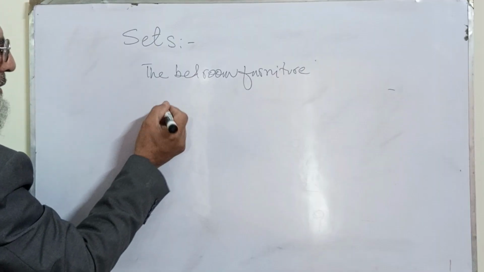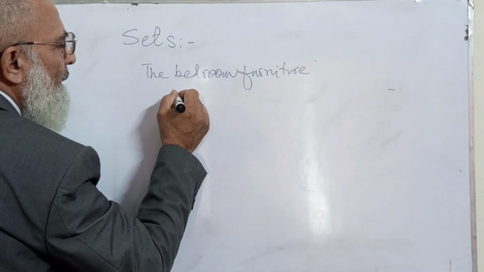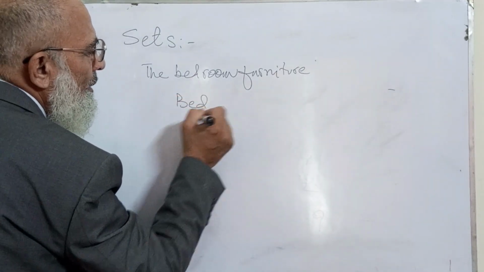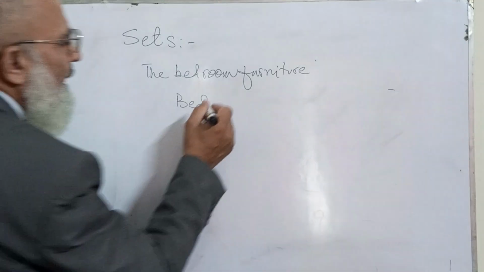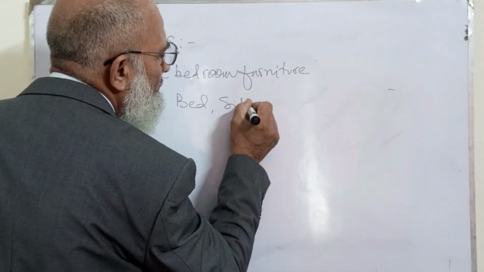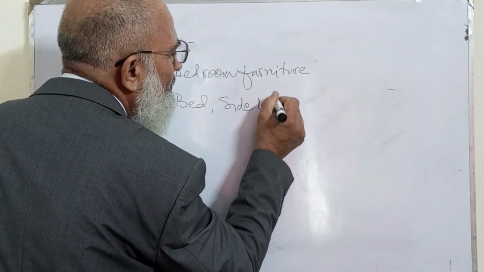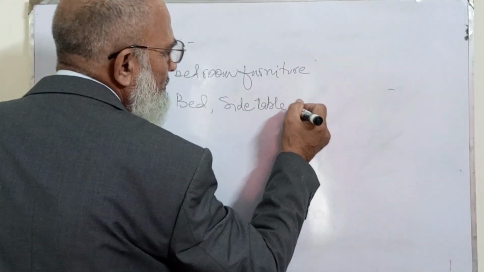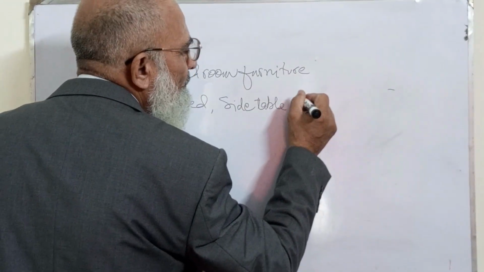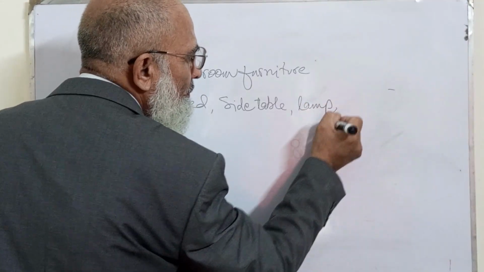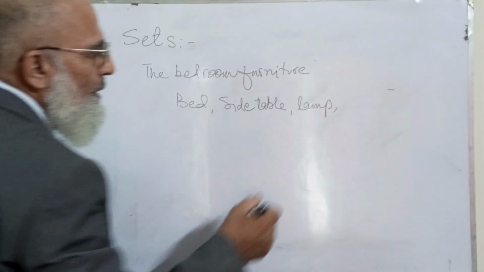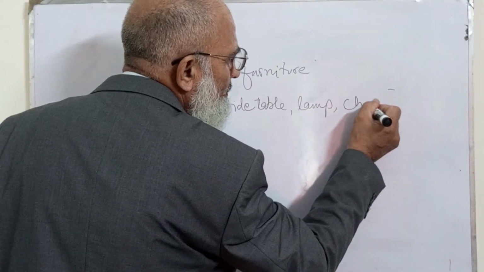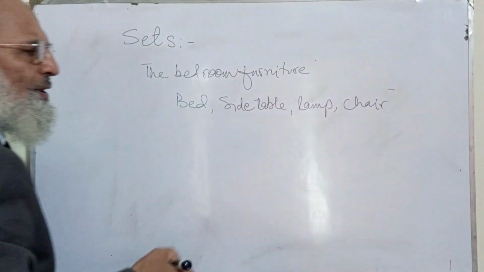What we have here is, of course, a bed, a side table, maybe a lamp, a chair, and so on and so forth.